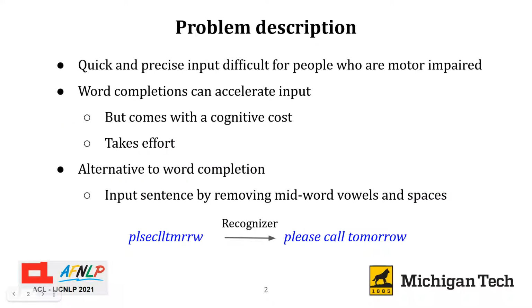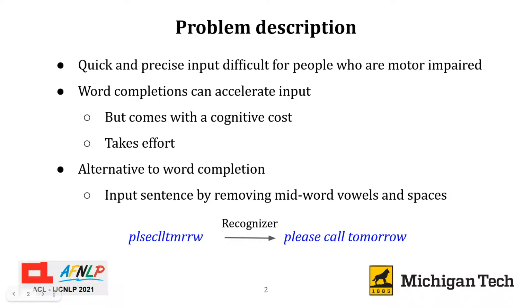When users with motor impairments enter text using a virtual keyboard, their input may be slow and inaccurate. For example, people with ALS may need to type characters by pointing at them with a head or eye tracker and dwelling for a fixed amount of time. In such situations, the rate at which a user can input text is limited.